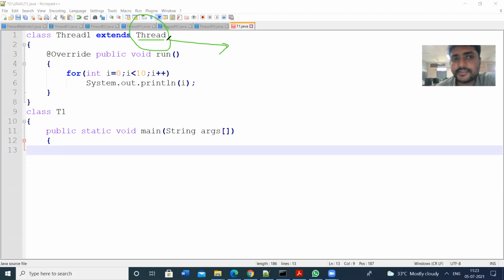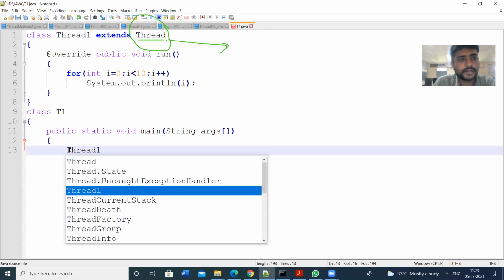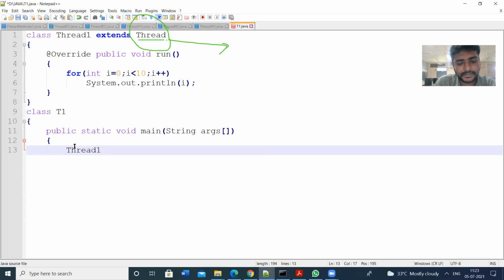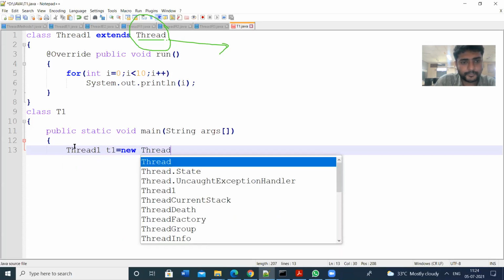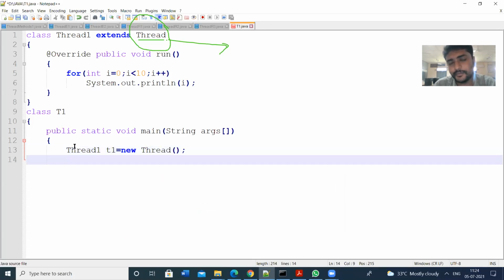That's why I am creating an object of type Thread1. Thread1 is a class name. Suppose the object is T1 = new Thread1(). This is the syntax for creation of the thread.